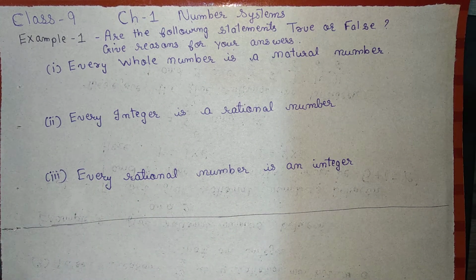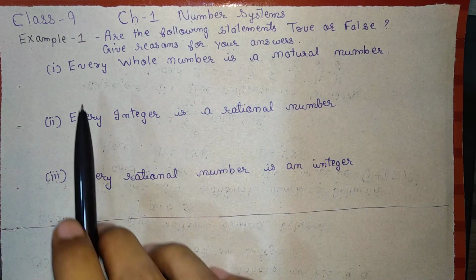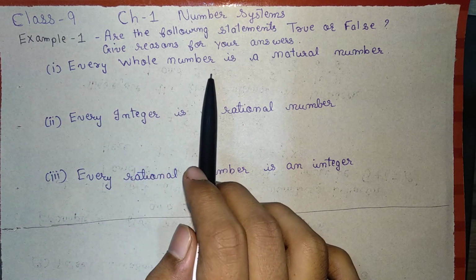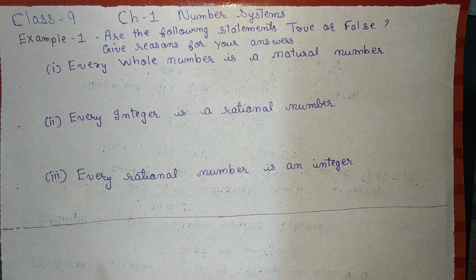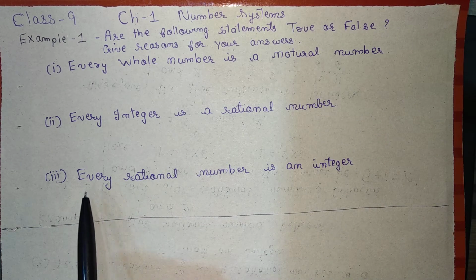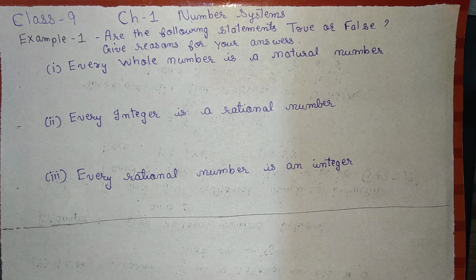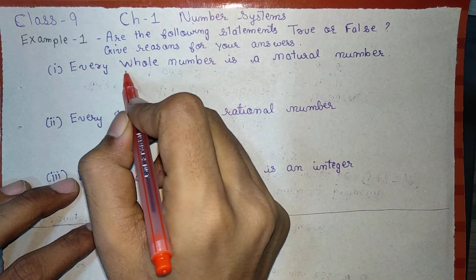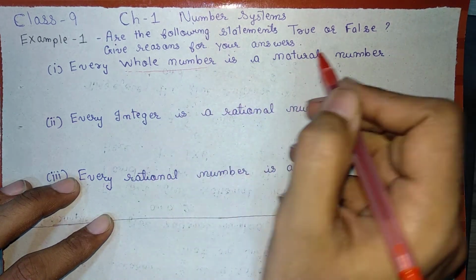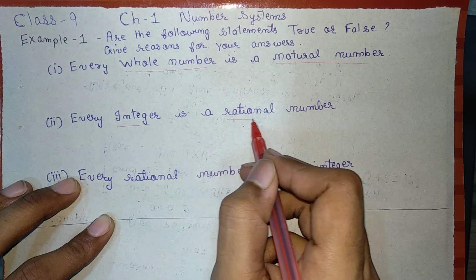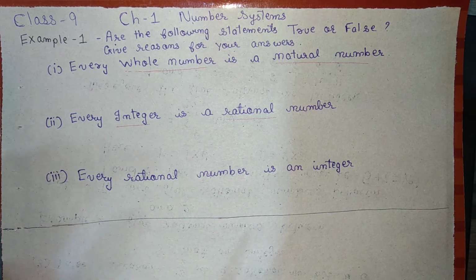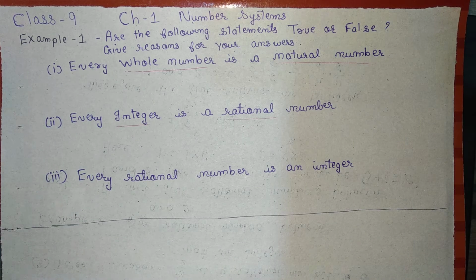Let us first try to read all three questions. The first question is, every whole number is a natural number. Second question is, every integer is a rational number. And the third question is, every rational number is an integer. Some of you might know what a whole number, a natural number, integers, and rational numbers are. But still, if you don't know, let us revise this one more time.